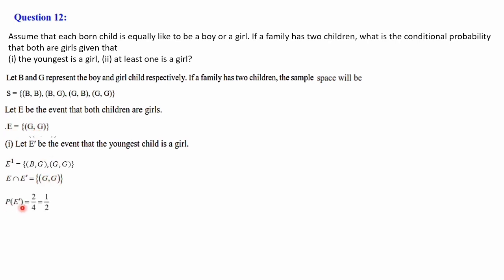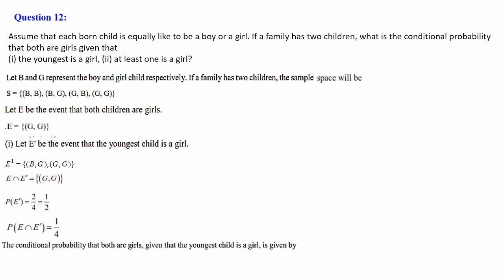Probability of E dash we will calculate. There are two elements, so 2 divided by total number of elements in the sample space is 4, so 2 by 4, that is equal to 1 by 2. Next is P of E intersection E dash, that is E intersection E dash is having only one element, total number of elements in the sample space is 4, so 1 divided by 4.